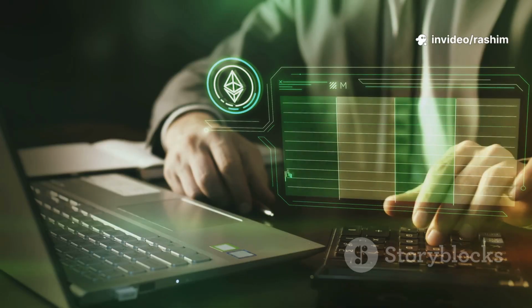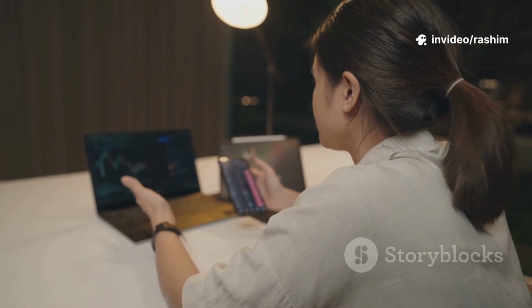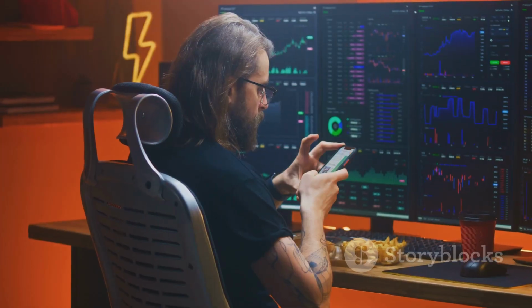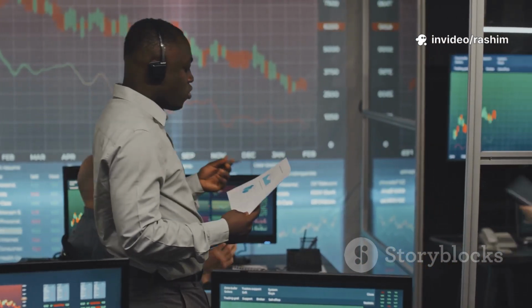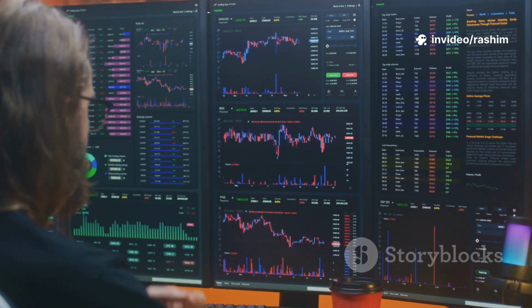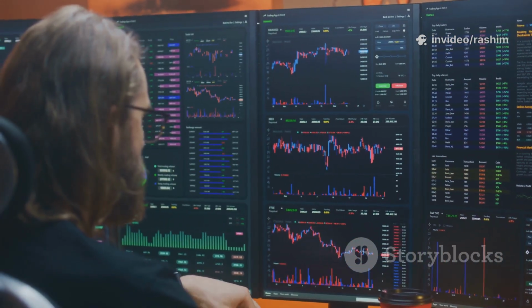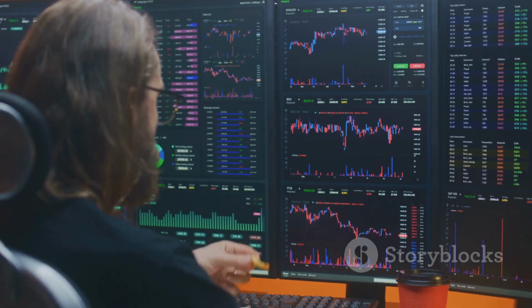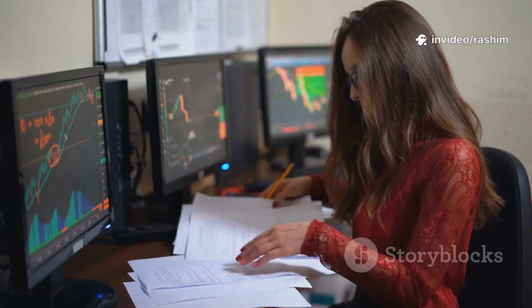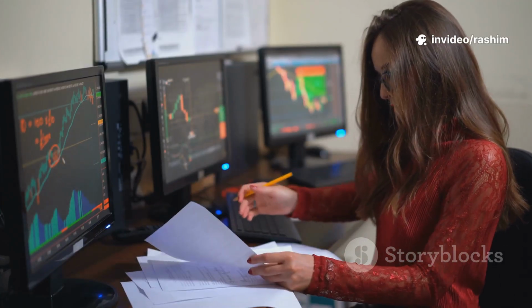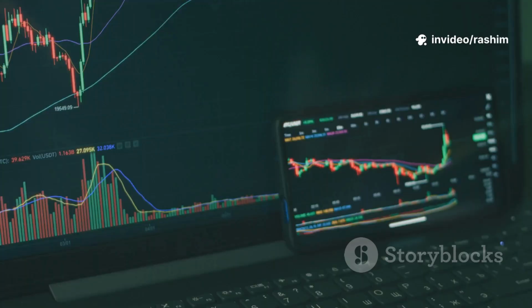Why does this matter so much? Because the market is designed to trigger your emotions. Fear and greed are powerful forces that cause most new traders to lose money. A well-defined strategy acts as your shield against these emotions. It forces you to be objective and consistent. When you have a bad trade, and you will have them, you can look back at your rules. Did you follow them? If yes, then it was just a part of the game. If no, then you know what you need to fix. A strategy turns trading into a business-like process, not an emotional roller coaster.